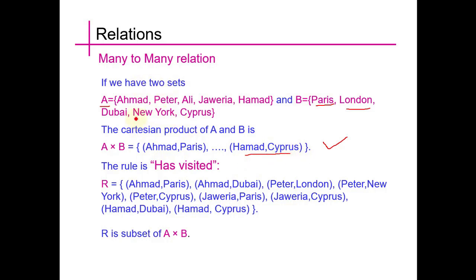Basically we are making all the pairs in A cross B. The rule is has visited. If we know that Ahmad has visited Paris, we can associate Ahmad and Paris. So this relation will tell us who has visited these cities.